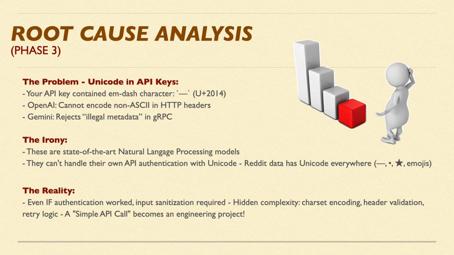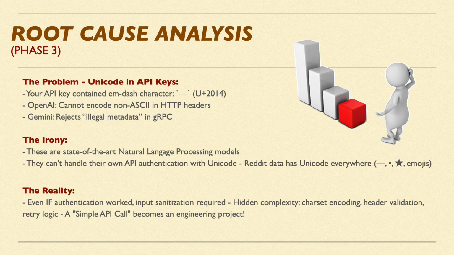So for OpenAI, the API key contains an em-dash character, Unicode U+2014. It cannot encode non-ASCII characters in the HTTP header. And Gemini rejects illegal metadata in gRPC, and I believe this is for security protection. So what's the irony here?